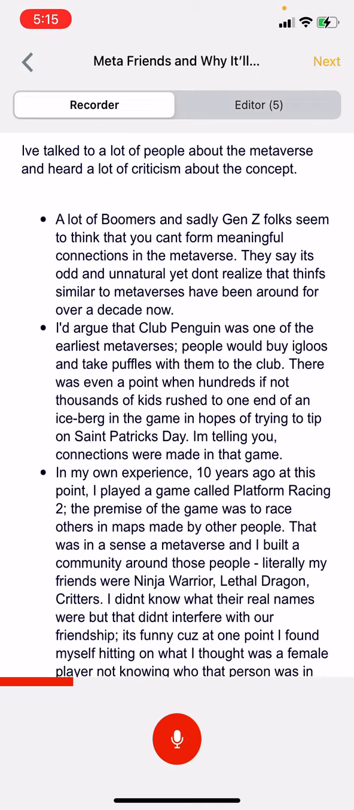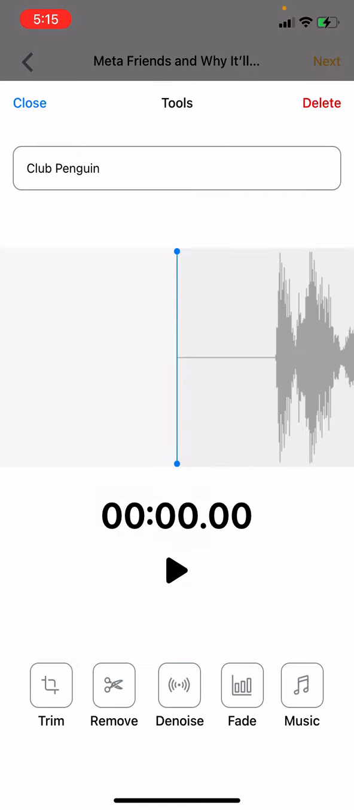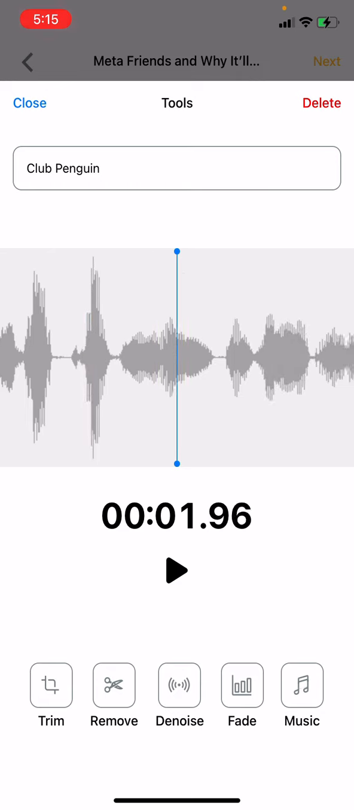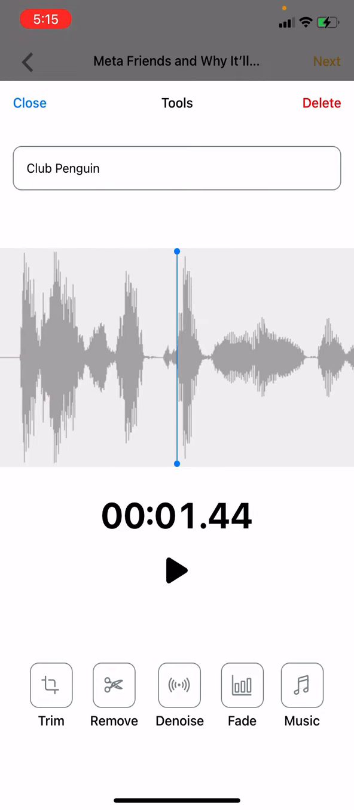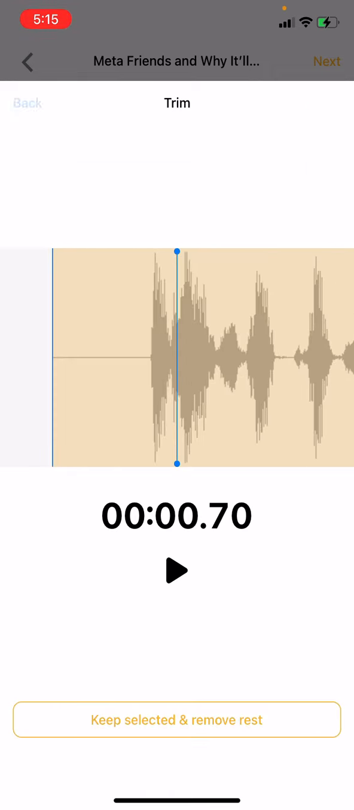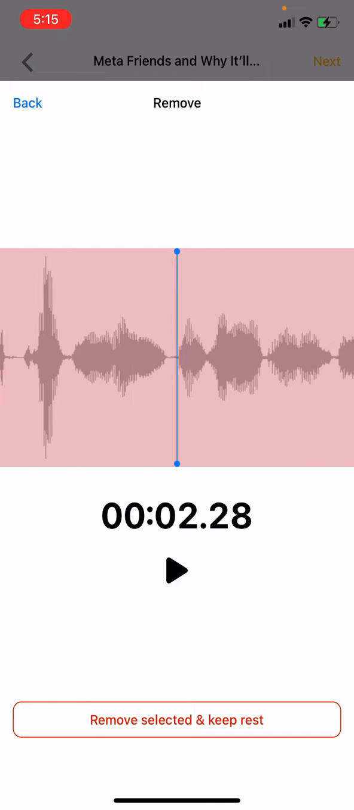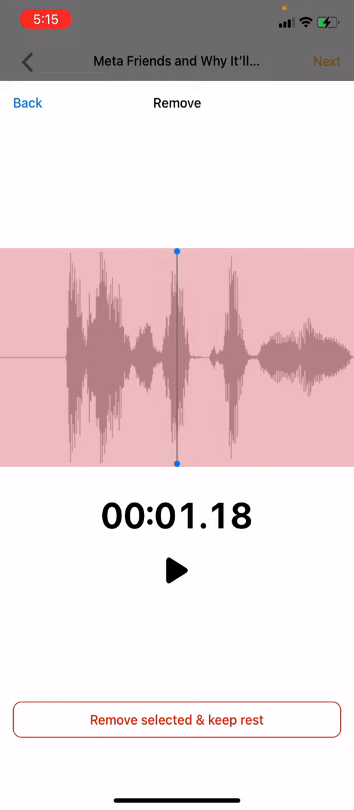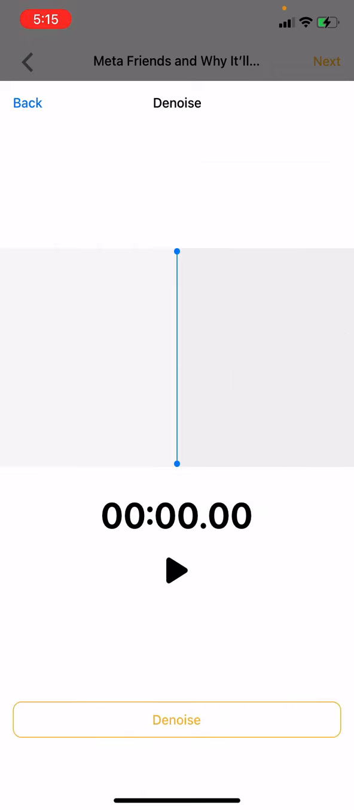I recorded it bit by bit, so you can see these named segments. I can even press in one of these to pull up that segment and see the corresponding waveform for that segment. I can play it. I can trim it if I want. I can also remove different parts of it. So if I have some ums here and there, I can choose to remove those. And then we also ship with a denoise feature as well.